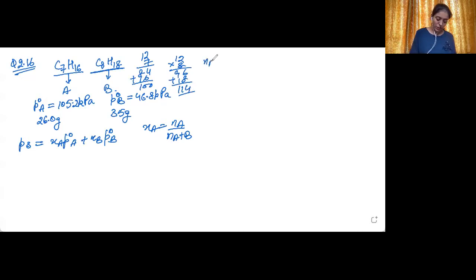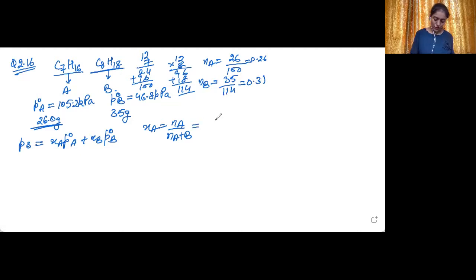So NA will be equal to 26, because given mass is 26 upon 100. So it is equal to 0.26. And NB will be equal to 35 upon 114. So it will be equal to, now I need my calculator. Okay, so I will be calculating it on my calculator. So it is coming out to be equal to 35 divided by 114, 0.31. So we have found the number of moles.